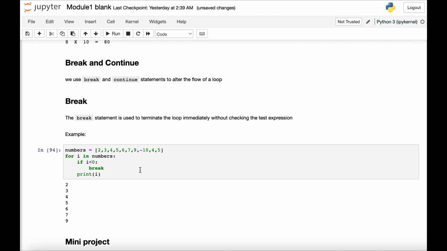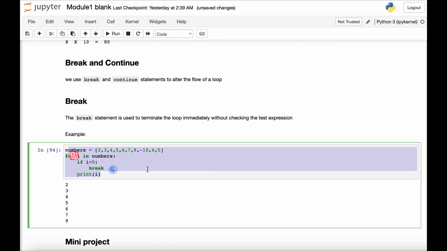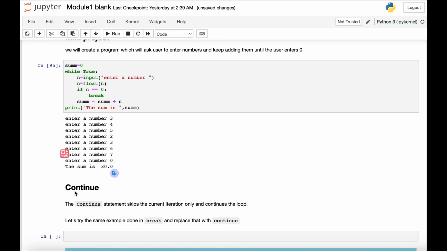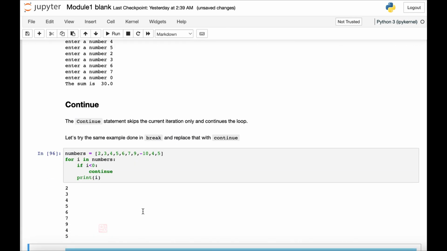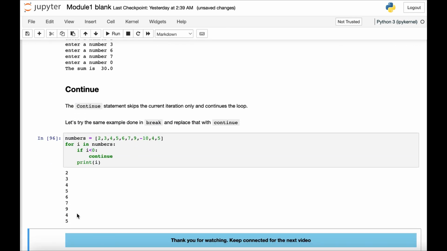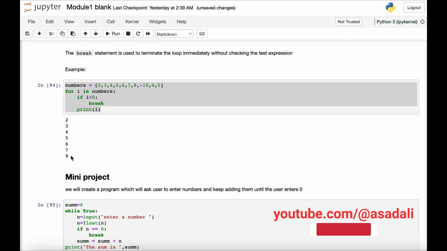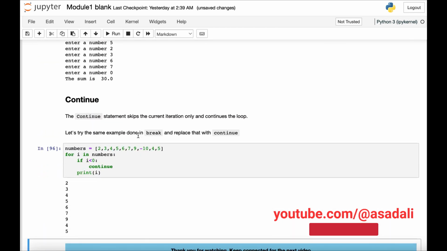For example, if I take the same example here, I will just copy it and paste it here. Instead of break, I write continue. So now you can see after 9 it has printed 4. In the previous example, it stopped at 9 and ignored all of the numbers after that. But here, since it was -10, it is ignored and then it prints the remaining values. So maybe your program requires printing only positive numbers, skipping negative numbers, so then you can use the continue statement in that scenario as well.